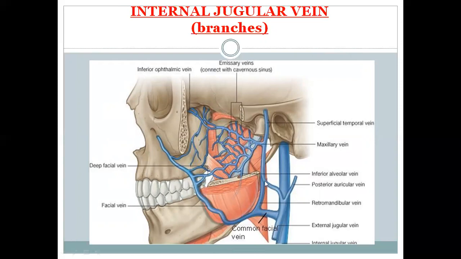So it joins with the anterior division of the retromandibular and forms the common facial and enters into the internal jugular vein. The posterior division of the retromandibular joins with the posterior auricular vein, and it forms the external jugular vein, and this external jugular opens into the subclavian vein. This is internal jugular, coming from the jugular foramen downward into the neck and joins with the subclavian, and it forms the brachiocephalic vein.